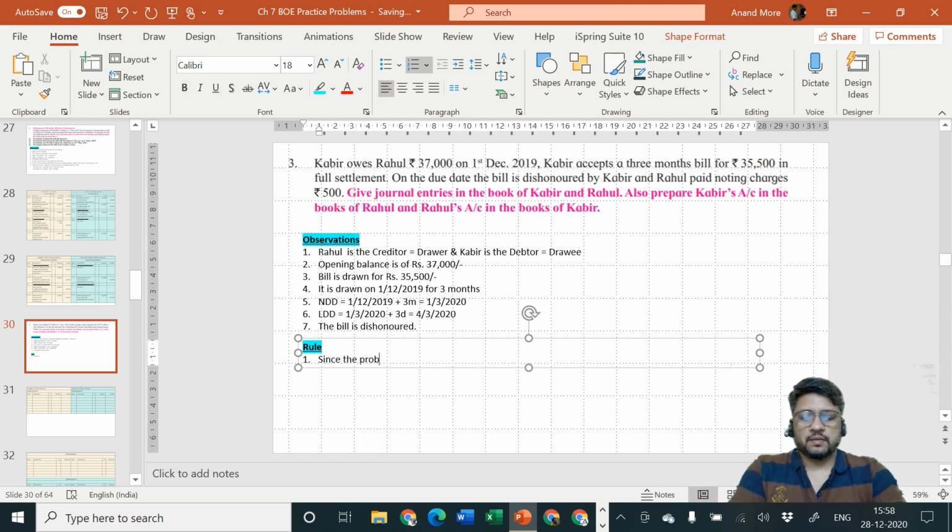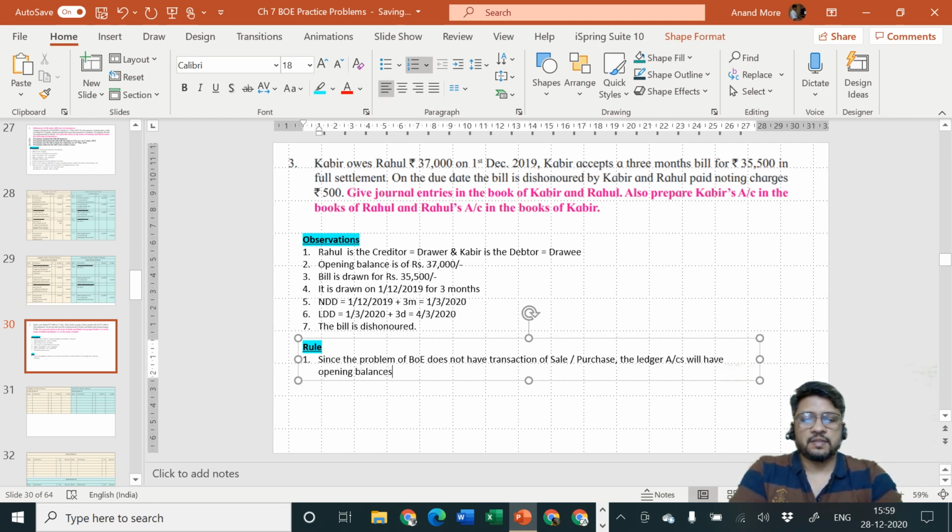Since the problem of bill of exchange does not have transaction of sale or purchase, the ledger accounts will have opening balances as follows.